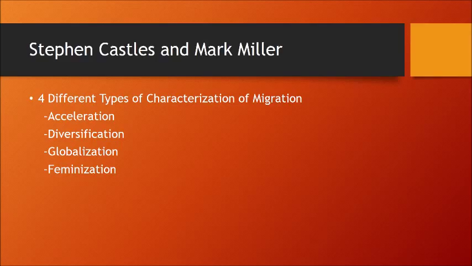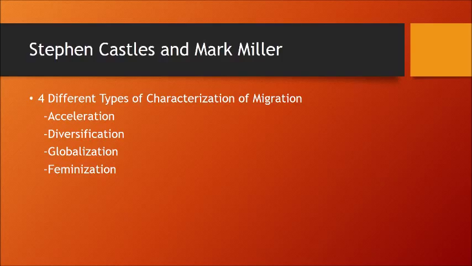Stephen Castles and Mark Miller. According to Introduction to Sociology, Stephen Castles and Mark Miller identified tendencies that characterize migration. The first is acceleration. They mention how migration has been occurring in bigger numbers than in the past. The second is diversification. This means that there are many more different types of immigration than there was before.